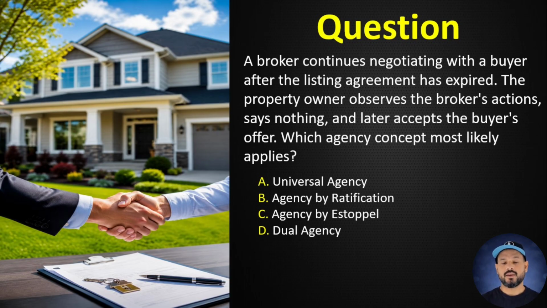Question number 11. A broker continues negotiating with a buyer after the listing agreement has expired. The property owner observes the broker's actions, says nothing, and later accepts the buyer's offer. Which agency concept most likely applies? A. Universal agency. B. Agency by ratification. C. Agency by estoppel. D. Dual agency. Correct answer, B. Agency by ratification. A principal may ratify an agent's previously unauthorized actions by accepting them.